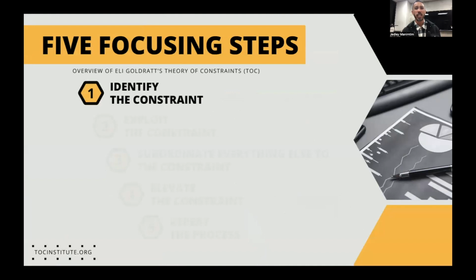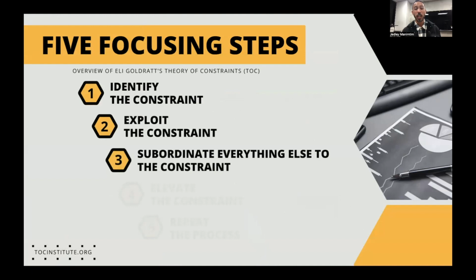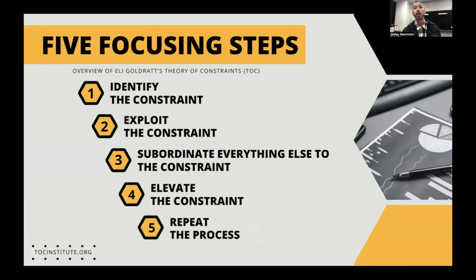1, we identify the constraint. 2, we exploit it. 3, we subordinate everything to it. 4, we elevate the performance of the constraint. And then 5, we repeat the process.